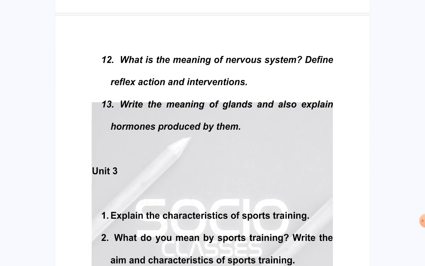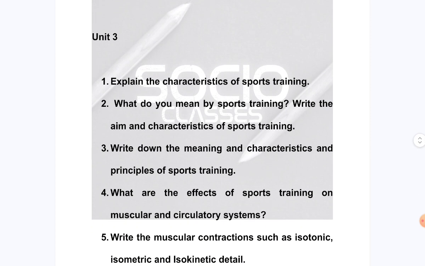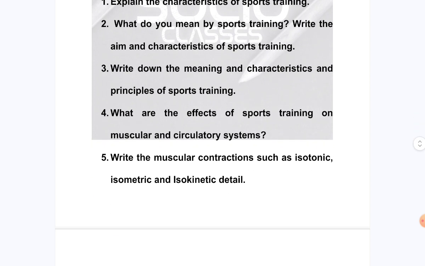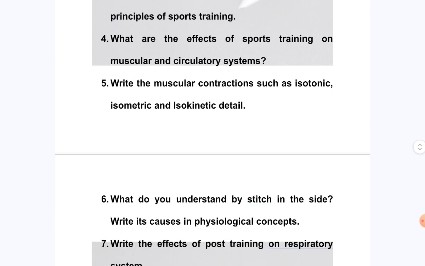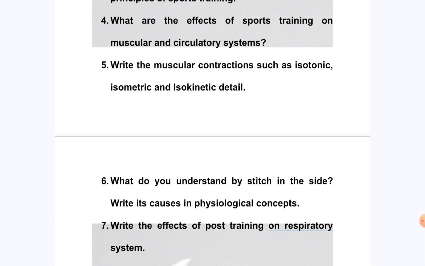system, define reflex action and inhibition, and then write the meaning of glands and also explain hormones produced by them, and third unit explain the characteristics of sports training, and then what do you mean by sports training, write the aims and characteristics of sports training, and next write down the meaning and characteristics and principles of sports training, and then what are the effects of sports training on muscular and circulatory systems, and then write the muscular contractions such